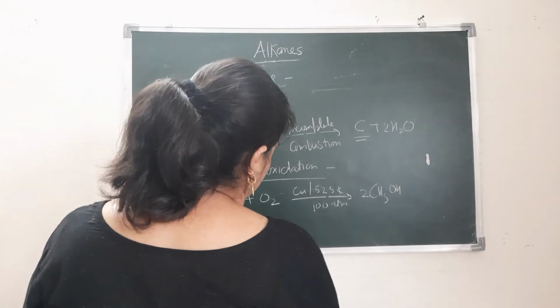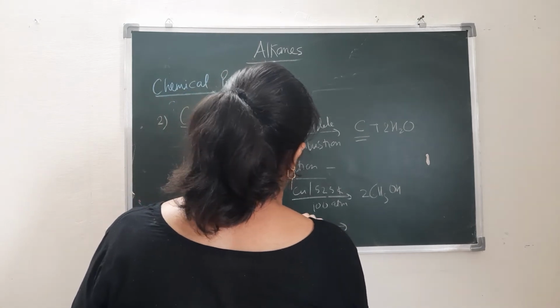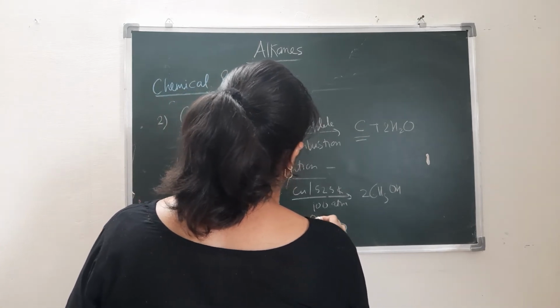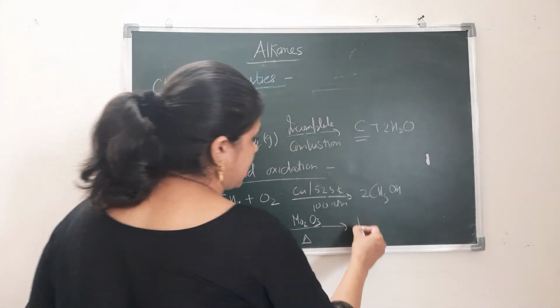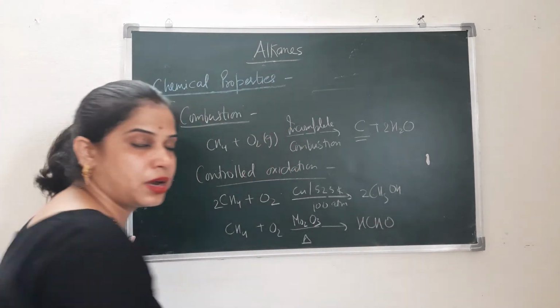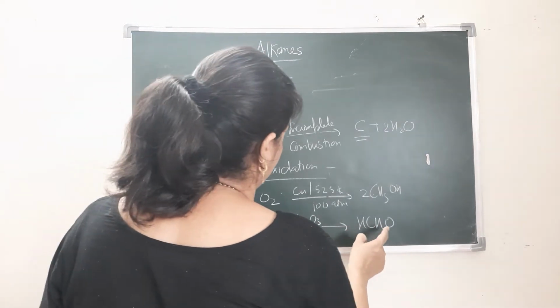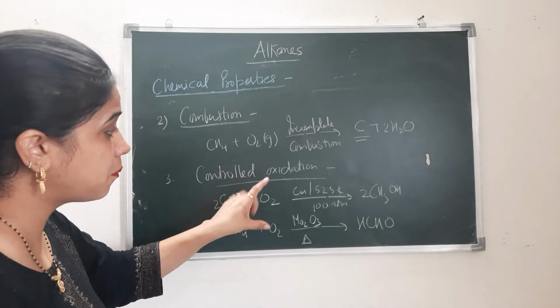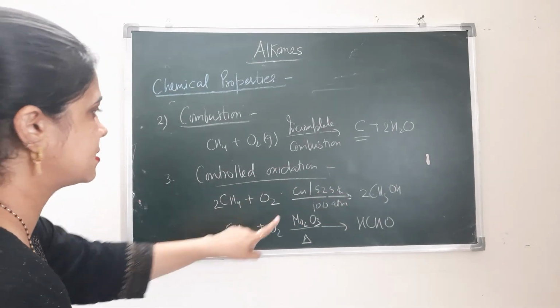I am taking CH4 and I am doing the reaction in the presence of molybdenum oxide and we do the heating. Then the product is different. That means the product will be different because we are taking different catalysts, right?